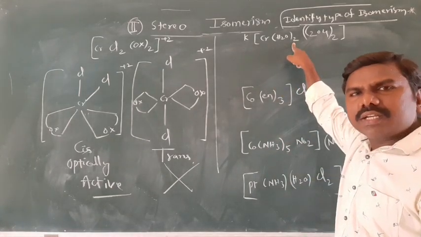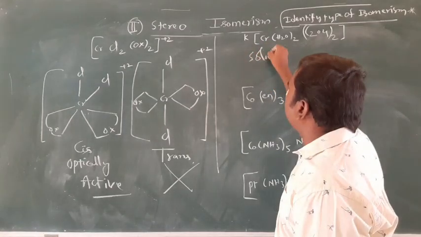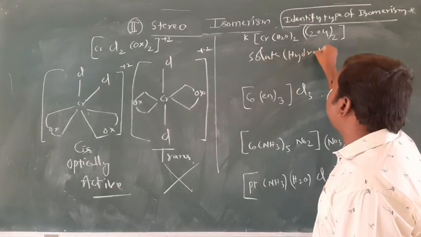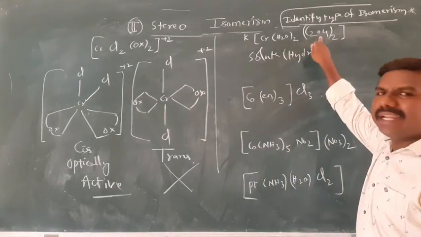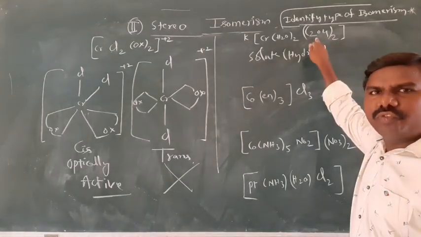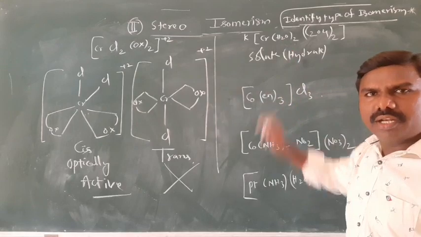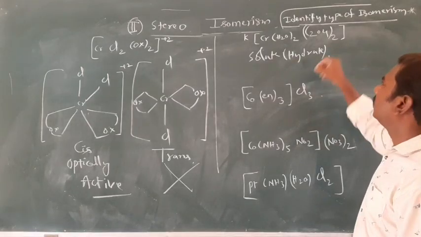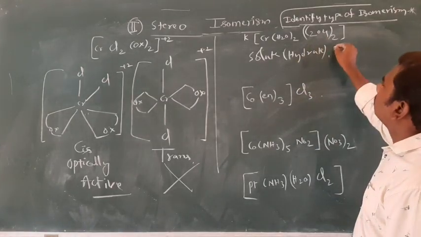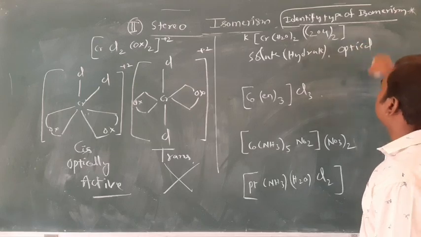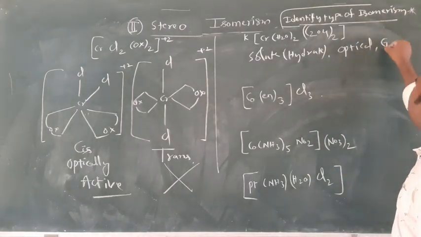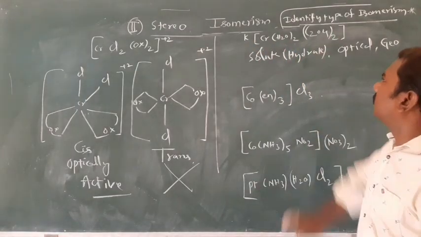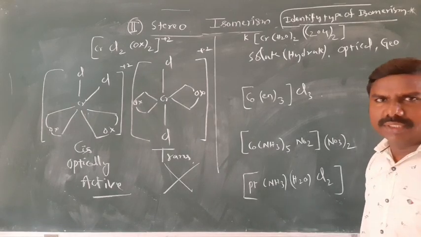H2O is there. Water is there. We can observe solvate isomerism, hydrate isomerism. Solvate is also called hydrate isomerism. And a bidentate ligand is there. 2 into 2, 4 plus 2, 6. Coordination number 6. It is an octahedral complex. Then, bidentate means optical isomerism can be shown, as well as geometrical isomerism possible here. And these are the possible types of isomerism.